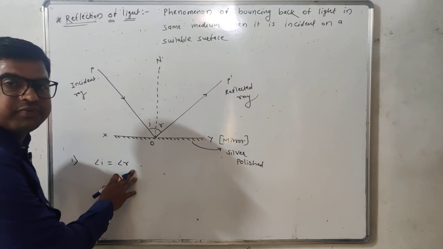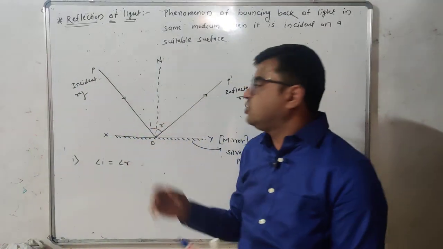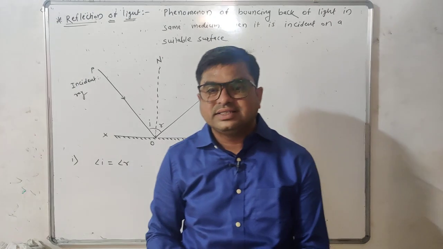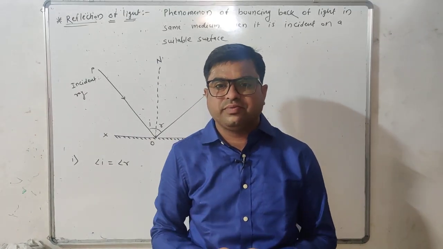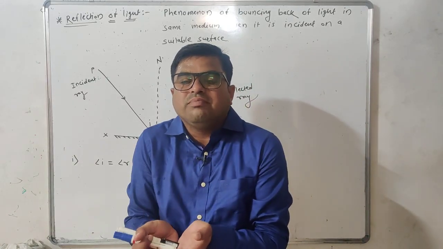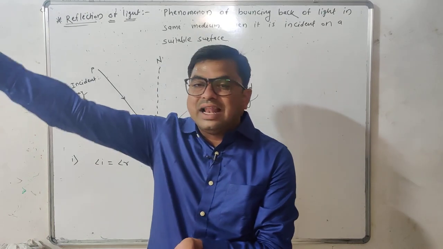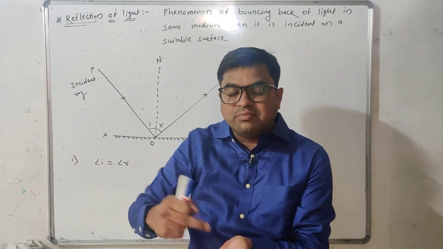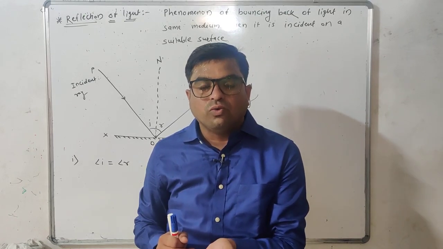Got it? Now let us verify the first law of reflection by taking the example of reflection of light through a plane mirror. If we are holding a plane mirror in our hand such that light from an electric bulb is incident upon the reflecting surface of the plane mirror, what do we observe?